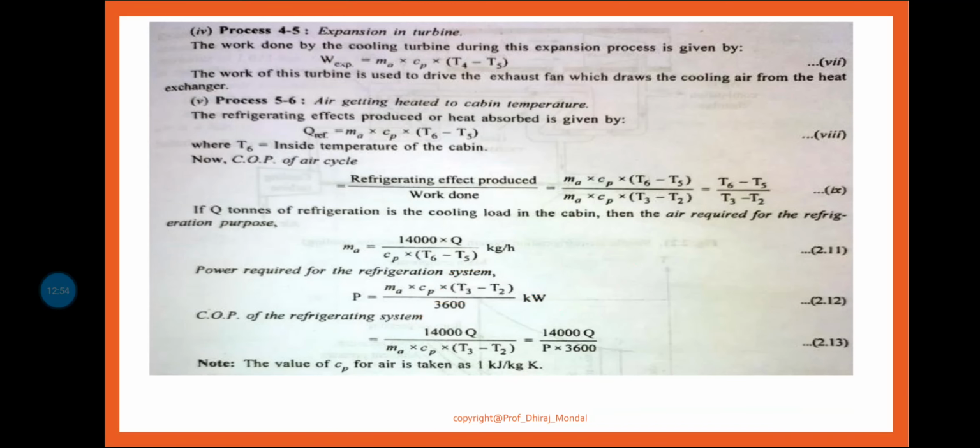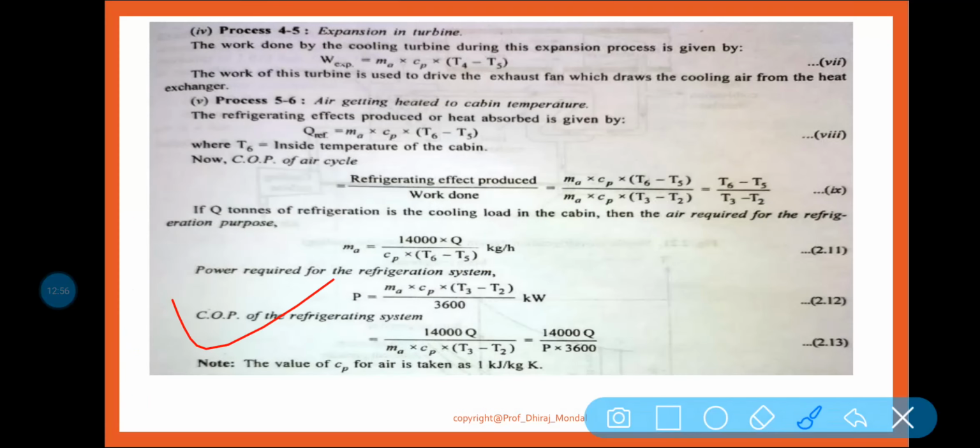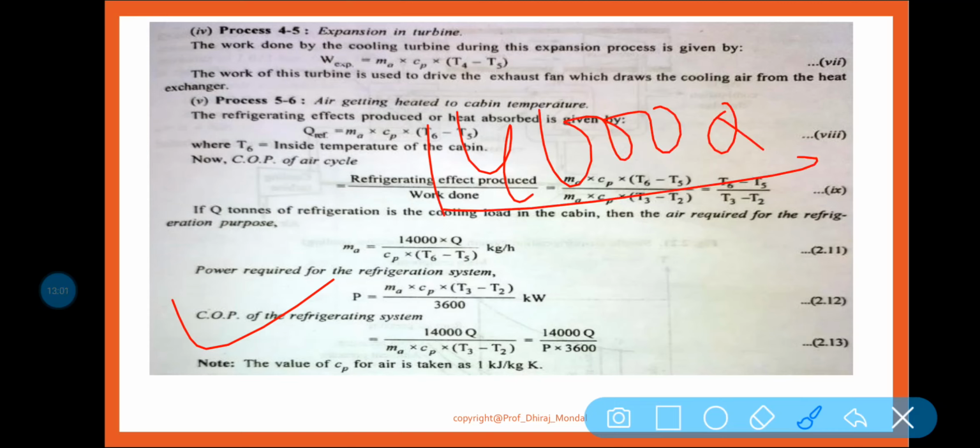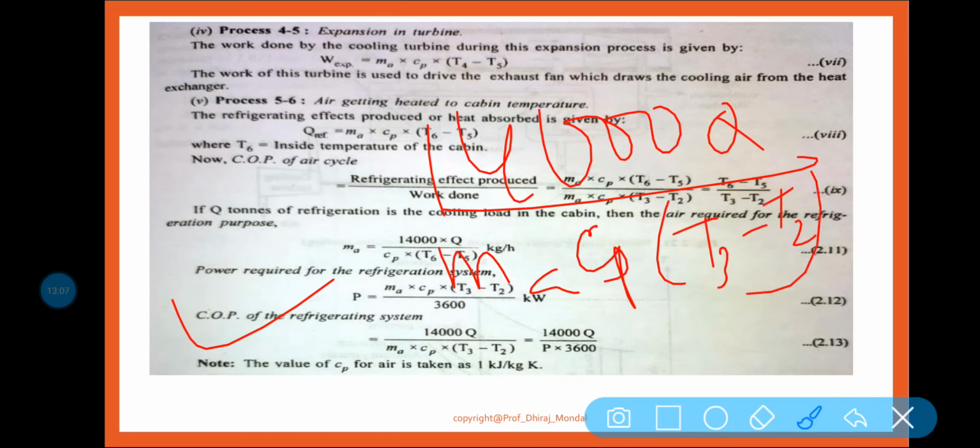Again you have to calculate the COP. What is the COP? The refrigeration effect is 14,000 into Q. What is the work input? Mass flow rate into Cp into T3 minus T2, that means the work required in the compressor. So 14,000 Q by P into 3600, because P is equal to what?